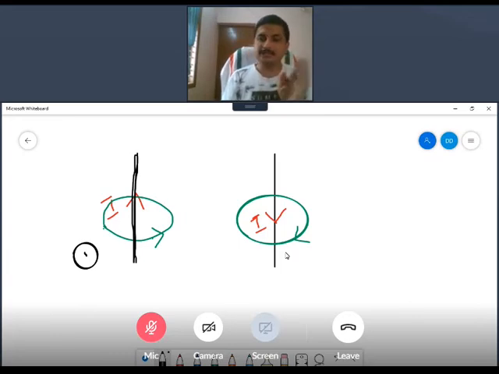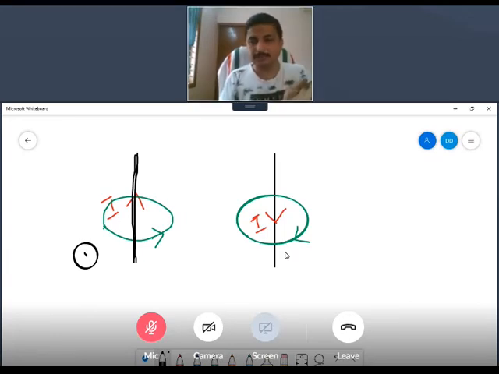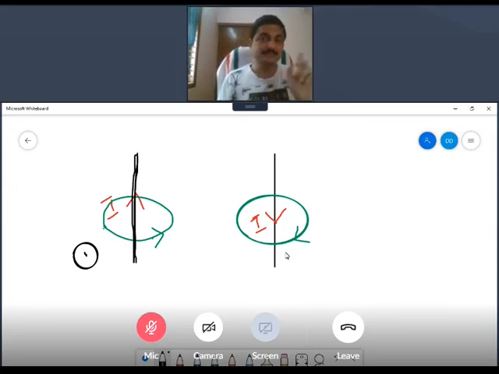So magnetic field direction is usually given as into the paper and out of the paper. We usually don't say normal to that, like normal to x direction, normal to y direction. We'll be using those terminologies, but usually it is into the paper and out of the paper. This is the difference between electric field direction and this: there we always take radial directions, right? So here the magnetic field will usually be termed like this.